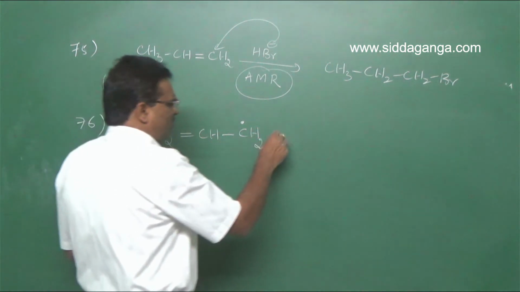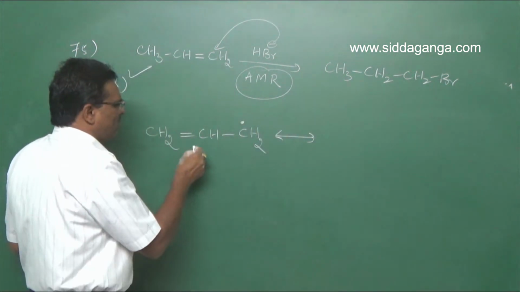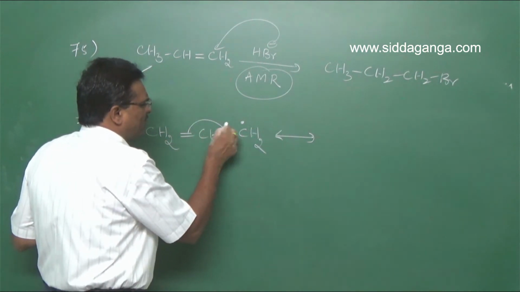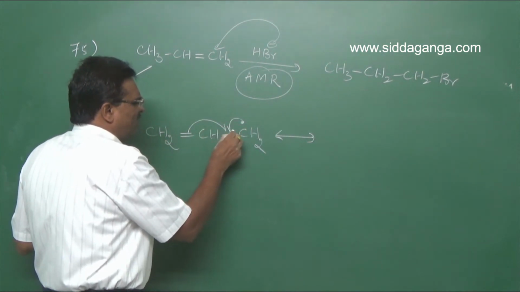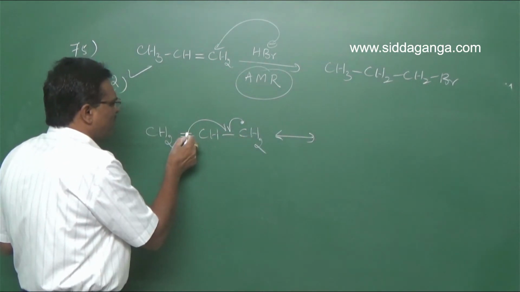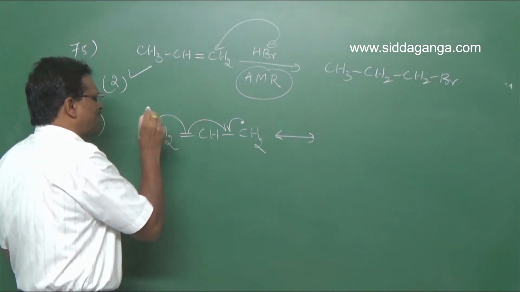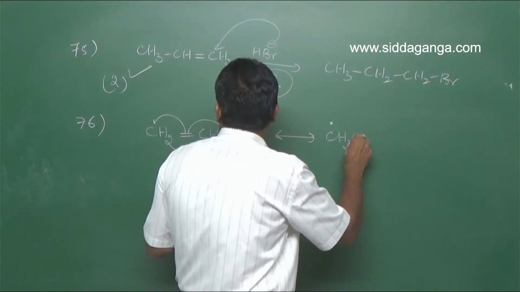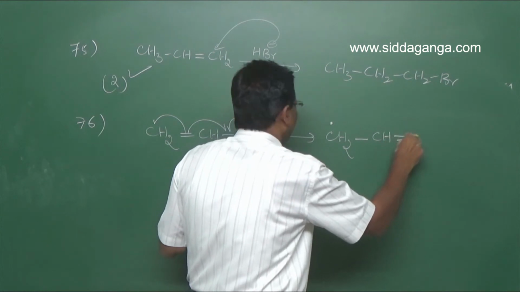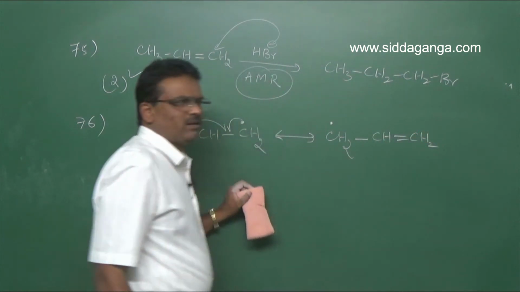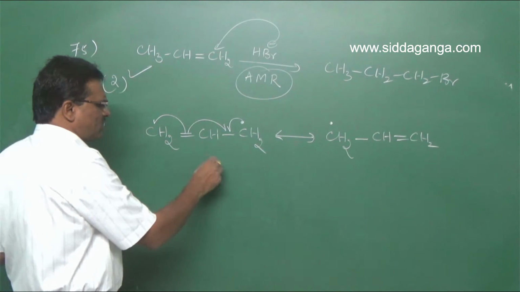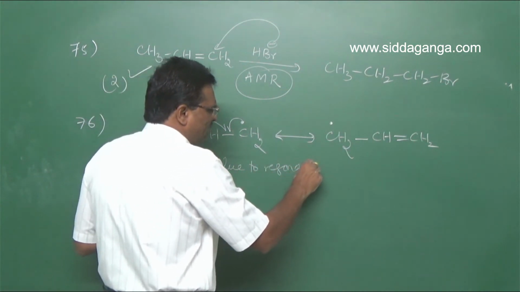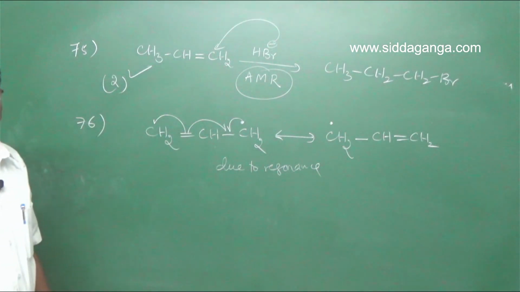So it involves resonance. See what happens: here there are 2 electrons. So 1 electron and also this electron can form a bond with these 2 carbon atoms, and 1 electron is accepted by this carbon, to form CH2 free radical, single bond CH, double bond CH2. So due to resonance, this is the stable free radical.